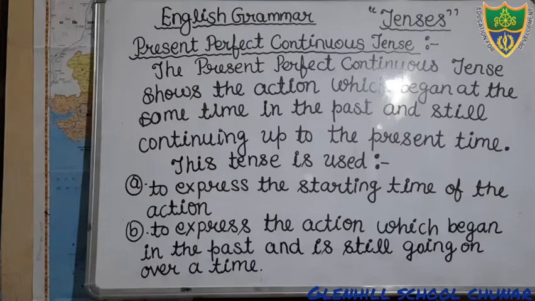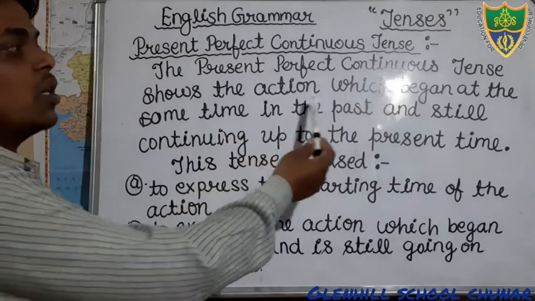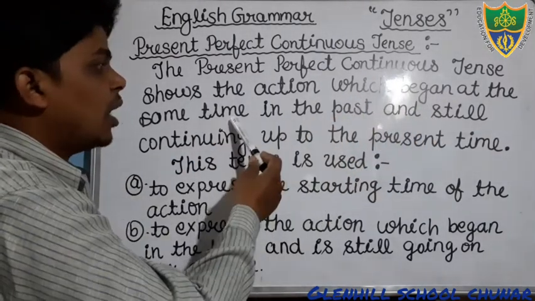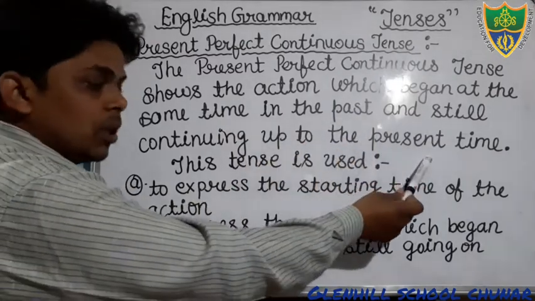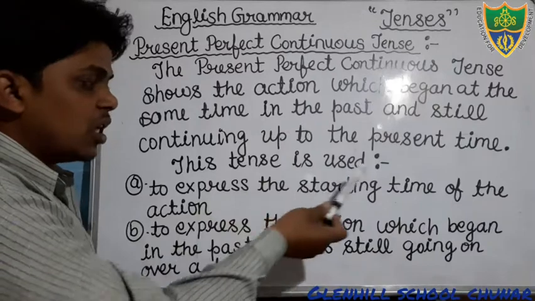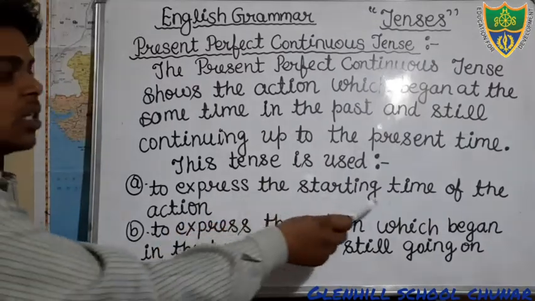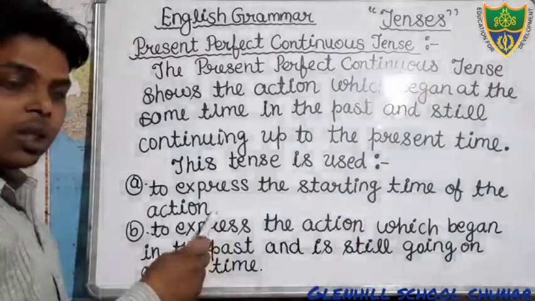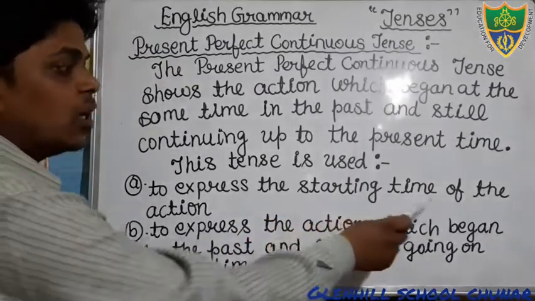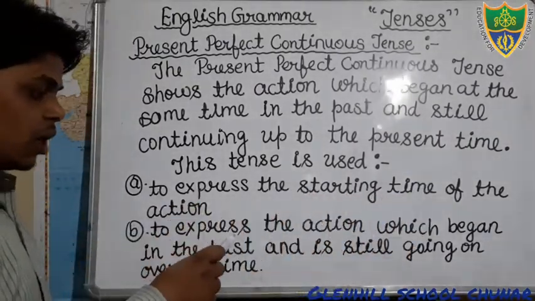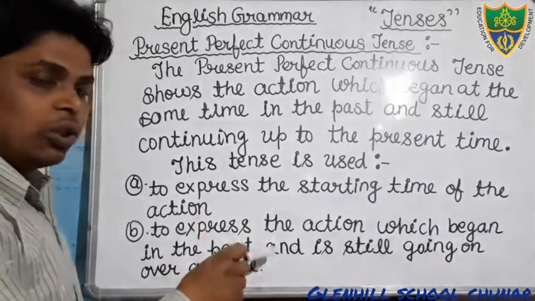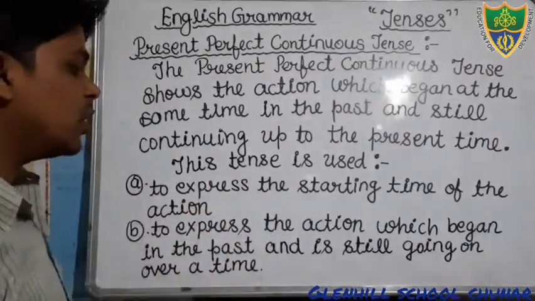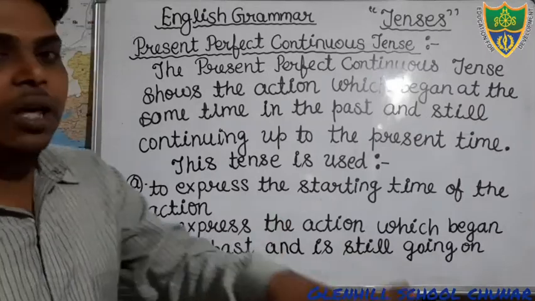The present perfect continuous tense shows the action which began sometime in the past and is still continuing up to the present time. This tense is used to express the starting time of the action, and it also denotes the action which began in the past and is still going on over a time.